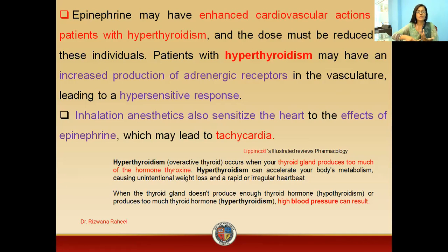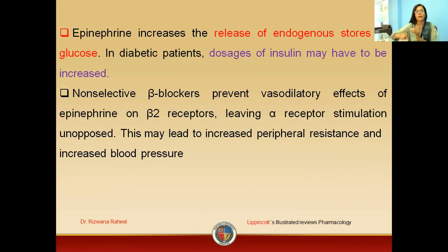If a patient is taking inhalation anesthetics, these anesthetics have the ability to sensitize the heart to the effects of epinephrine. In this case, epinephrine will lead your patient towards tachycardia. Epinephrine also has the ability to increase the glucose level. So in a diabetic patient, you have to adjust the dose of insulin; you have to increase the dose of insulin. So students, this was all about the pharmacokinetics and clinical uses of epinephrine.